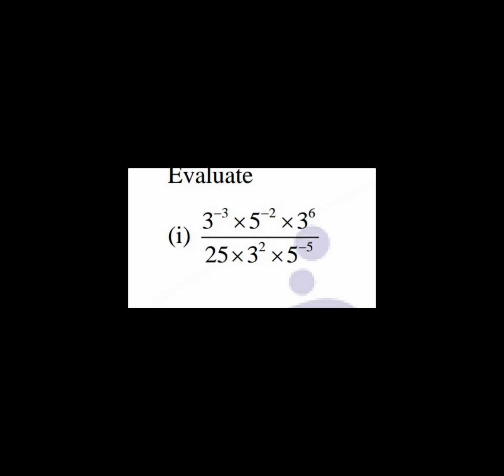Okay. Okay, sir. Just write this question, and I'm giving you one more property. Just write the question. I'm giving you one more property. Okay, sir. Yeah, there's no point of learning that property right now. You can do it without that property. Just use the first and second law.